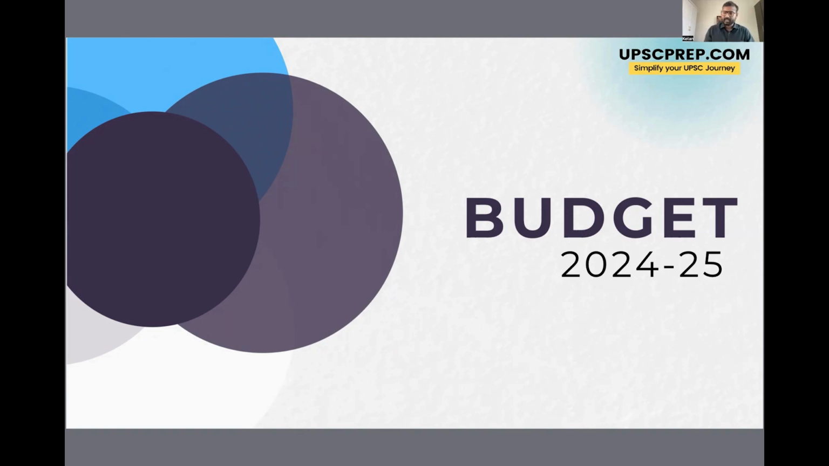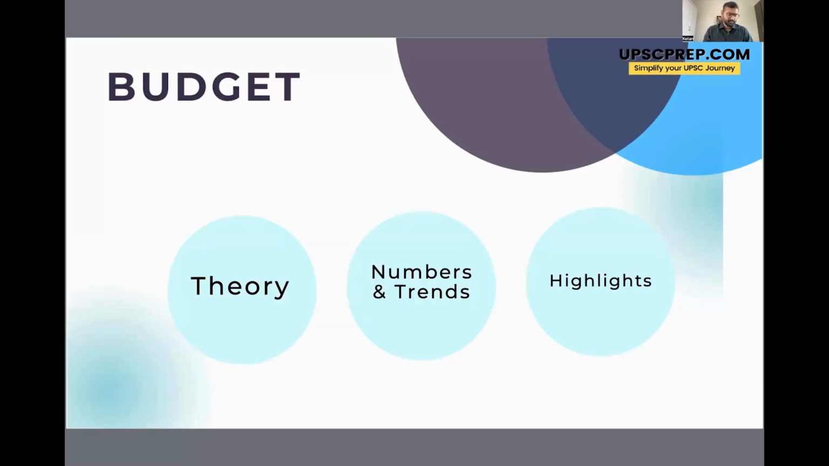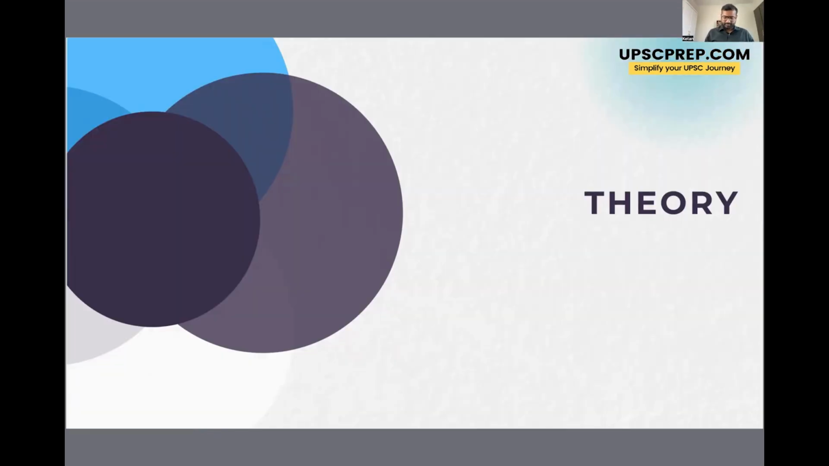Now, for convenience, I divided this video into three parts. In part one, we'll look at the theory. Now, I assume that every one of you has already studied at least one standard book and has some idea about the budget. But nonetheless, we'll quickly go through it. In part two, we'll look at some of the numbers and some of the trends with respect to the latest budget that was announced on February 1st, 2024. And in part three, we'll look at some of the major highlights of the budget. Now let's look at the theory.